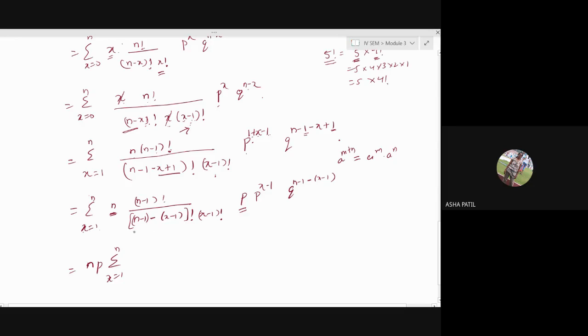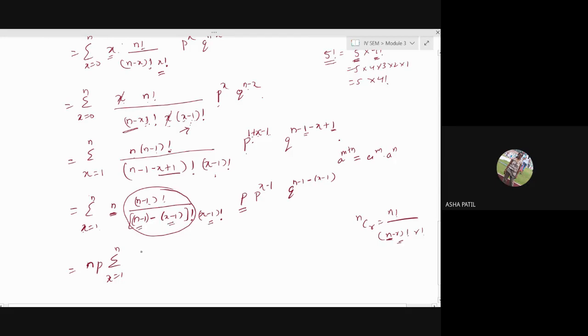Then what can you write for this term? NCR, you know the formula, it is n factorial divided by n minus r factorial into r factorial. You can compare it with that. Instead of n, you have n minus 1. Again, instead of n here, you have n minus 1. And instead of r, you have here x minus 1.